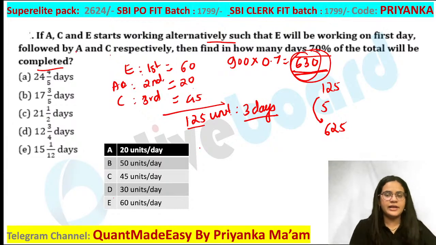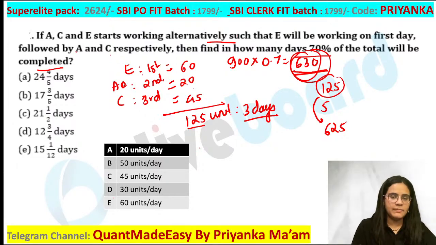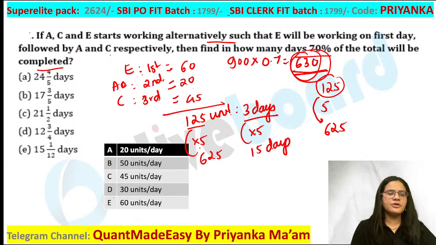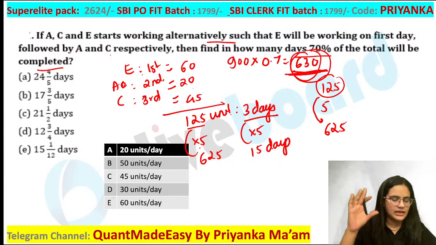Now as you have calculated 125 fives, you are multiplying this by 5. So multiply this also by 5 here. That will make it 15 days. That will make your value 15 days in this. Everybody is getting this? Now what is the remaining part? The remaining part will be only 5 units. 5 units are remaining now.